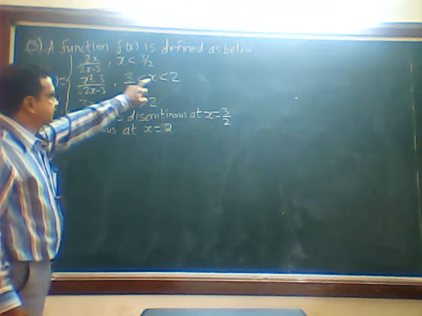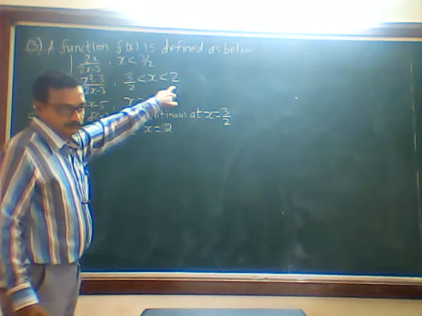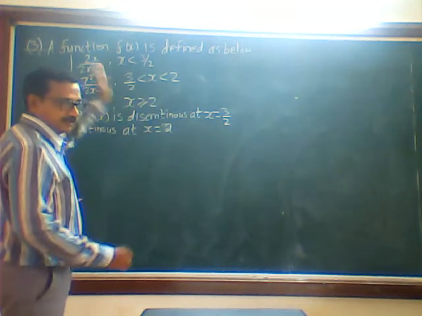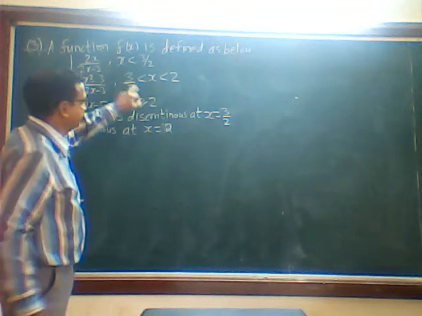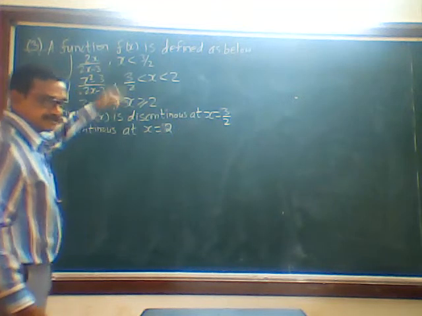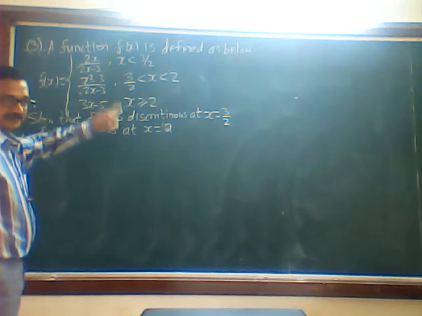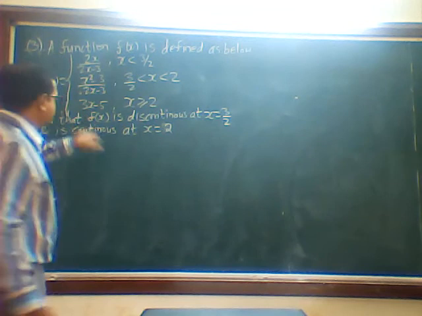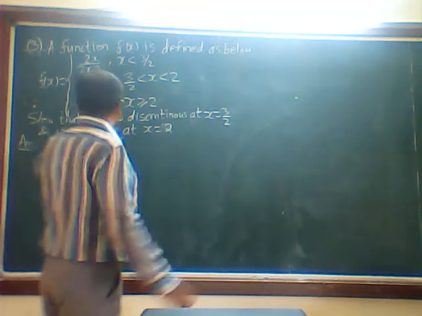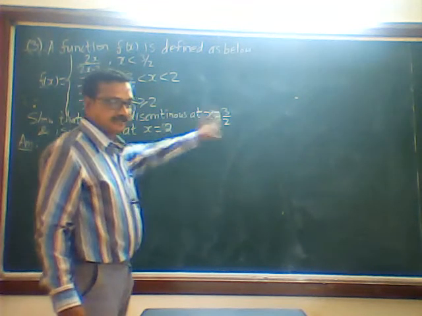This is what, less than, greater than and less than 2. Means this is total this side, this is a little bit left. That's why this will become RHS. In the next case, this will become LHS and this will become RHS. Okay. Now we'll show that f of x is discontinuous at 3 upon 2.